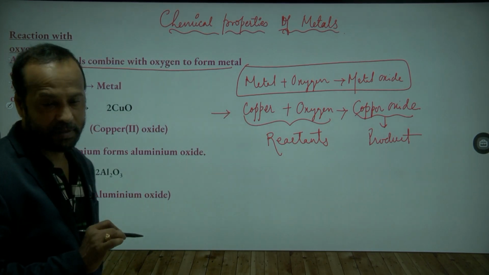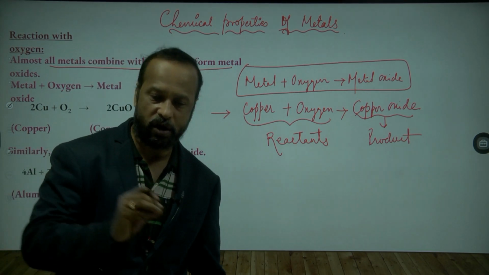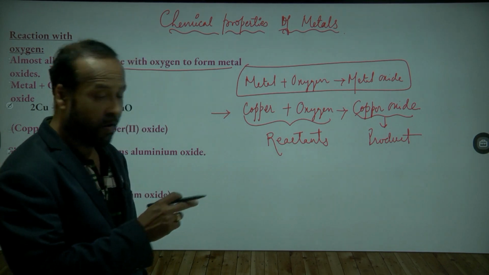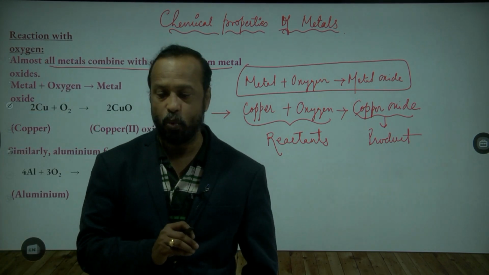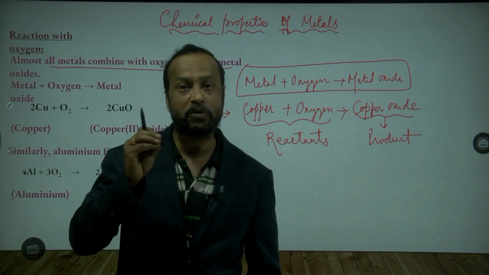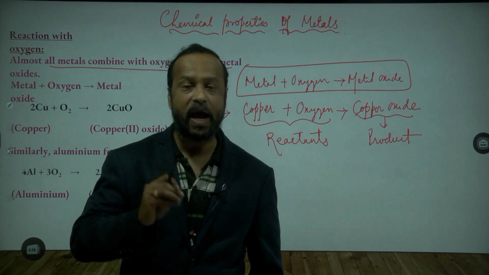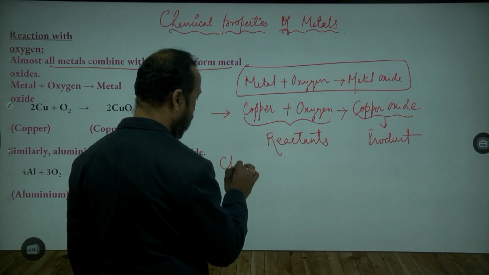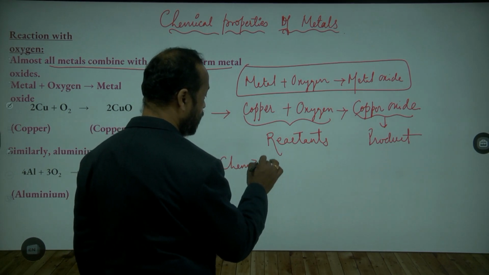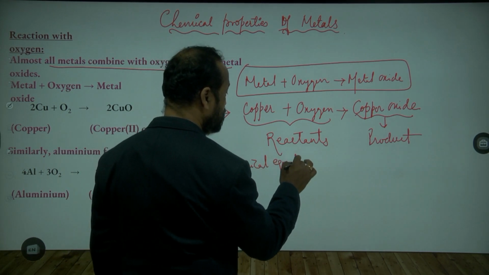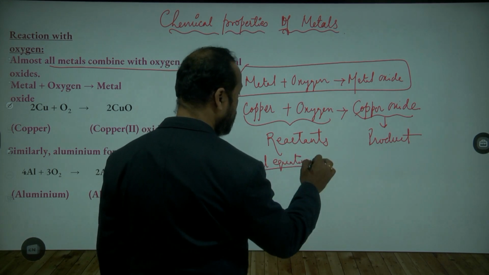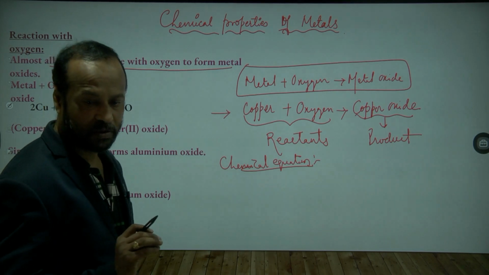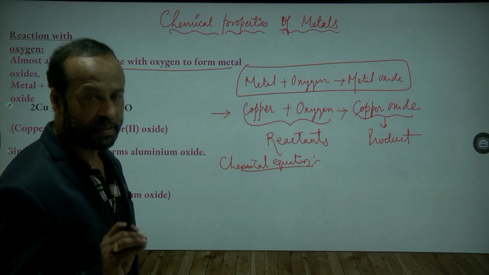Any reaction in chemistry we can write in short by using symbols and formulae, and this is called a chemical equation. So a chemical equation means we write the chemical reaction in short, in a simple way, using symbols and formulae.